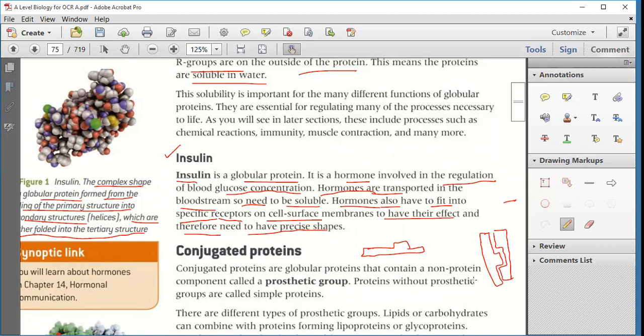This is known as what? Lock and key hypothesis. Now hormones have to fit in the specific receptor on the cell surface membrane to have their effect, and therefore they have to be in a specific shape. If this hormone is not of this specific shape, then it will not fit into this particular receptor, and if it does not go to that receptor, then it will not work.